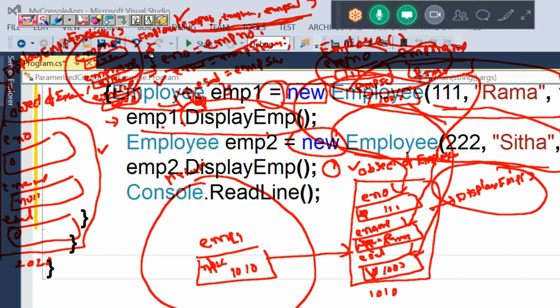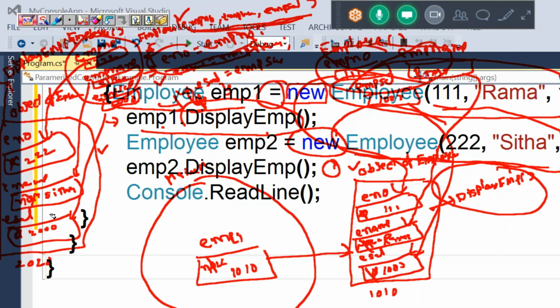After this, the constructor block will execute. ENO equal to EMPNO. How much value? 222. ename equal to EMP name. What is that? Sita. Next, ESAL equal to EMP sal, 2000.